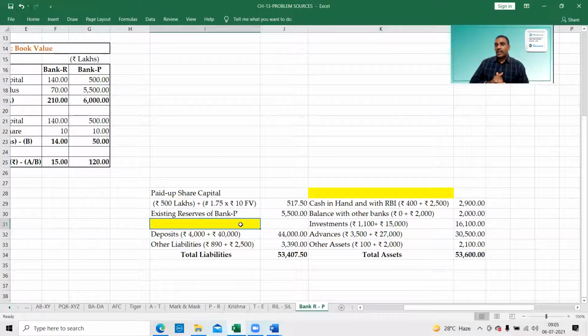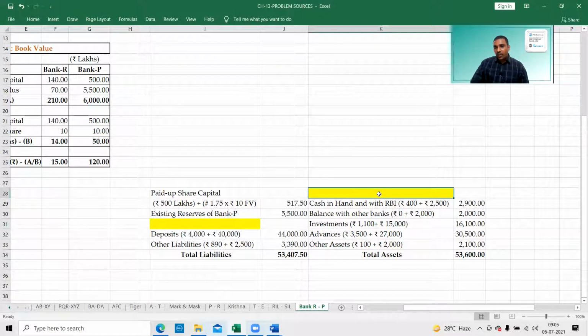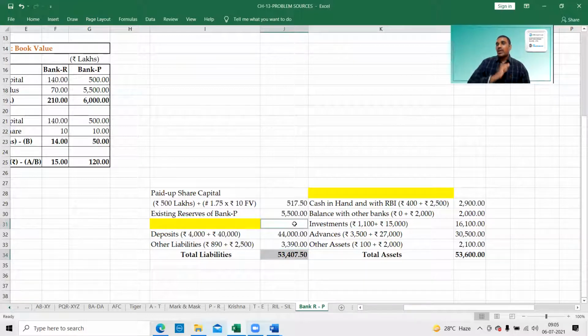Nothing more than that. You can simply do it. If the asset side is less, then I have to fill this column. Look at this here: 53,600. The asset side is more, it is 53,407 only. That means the liability side is less. Therefore, I have to match it, so capital reserves will come. If the reverse is the situation, then goodwill will come. It is as simple as that.